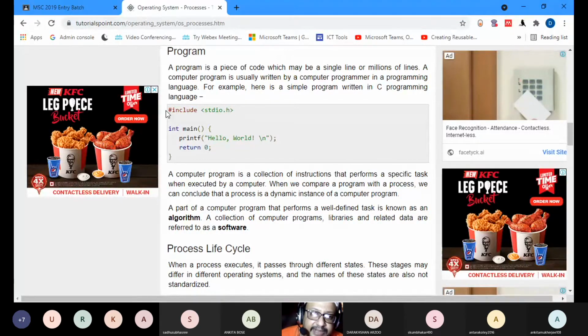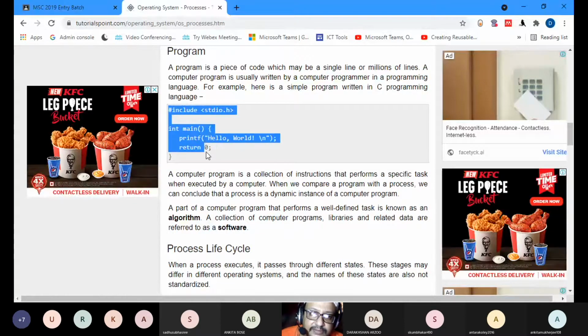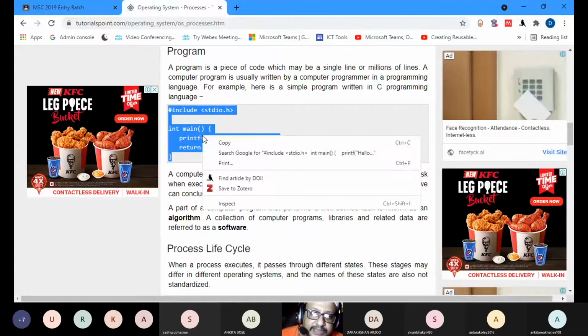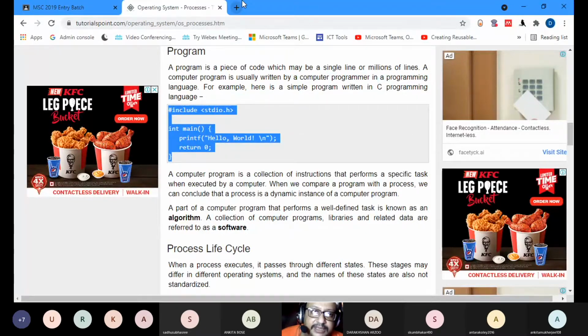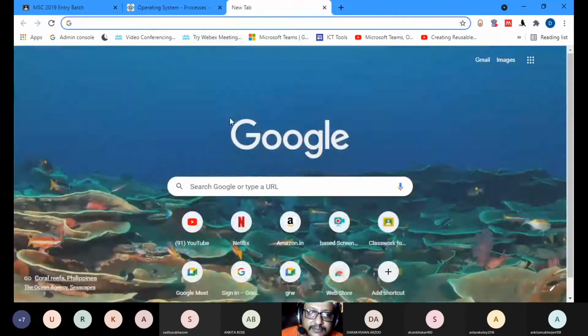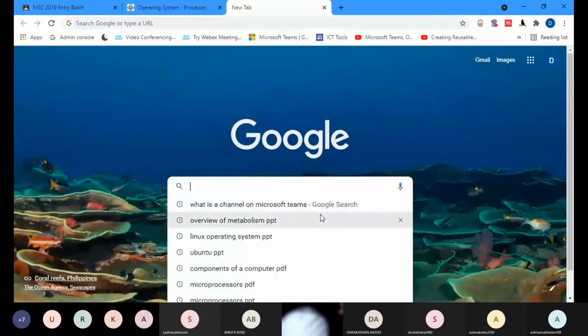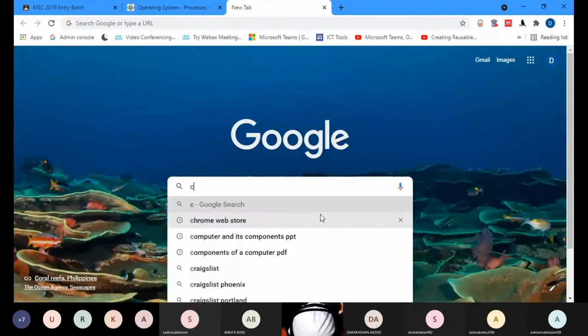If you, for example, run this program, let us open one program. Just hold on, I'm opening it.